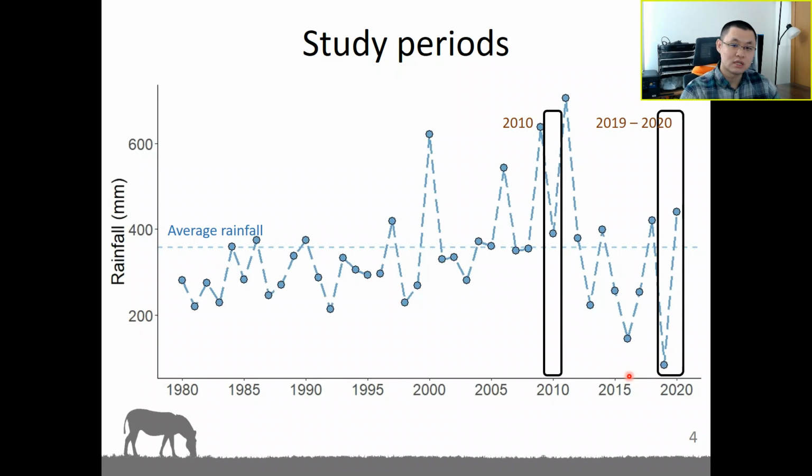There were two study periods while we had zebra movement data. One was mostly in 2010, and the other one was from 2019 to 2020. This dashed line is average rainfall. 2010 was around average rainfall, and 2019 was the most severe drought on record. 2020 was another around average rainfall year.